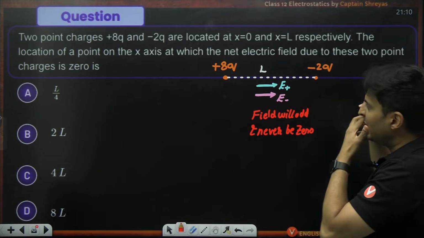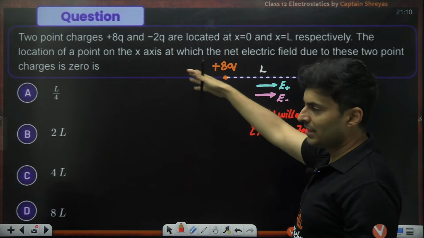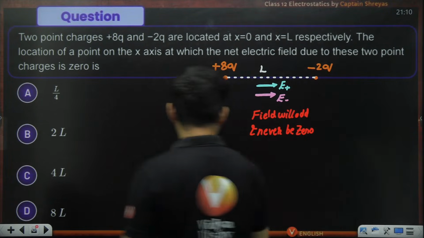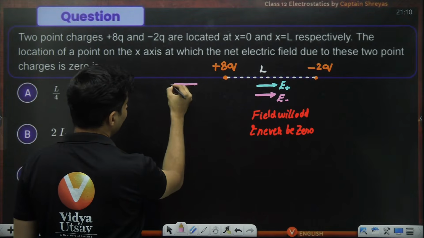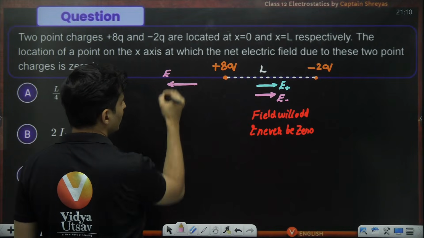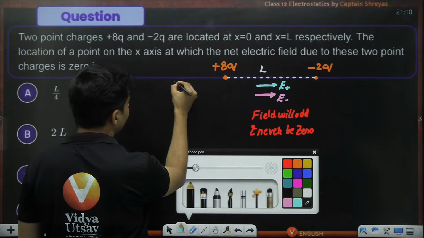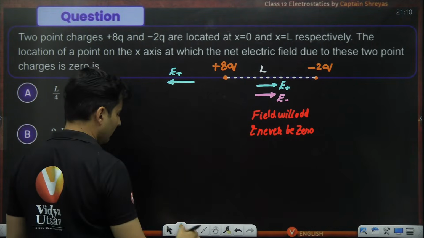If you take somewhere over here, then what is the situation? Okay, let's try to think. If I'm somewhere over here, this will give a very strong electric field because you are closer. It will be E positive due to the positive charge.